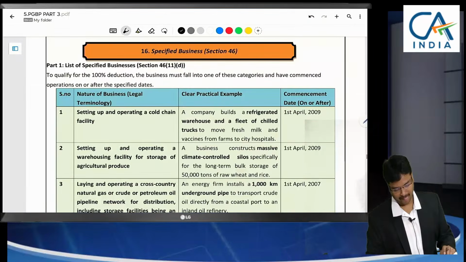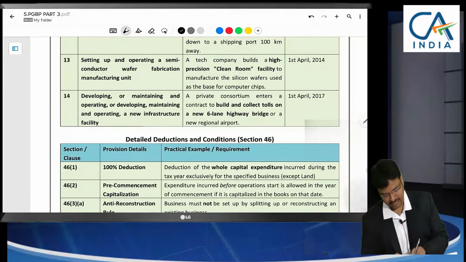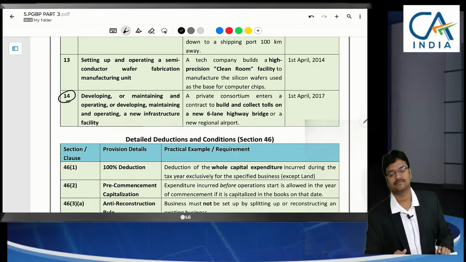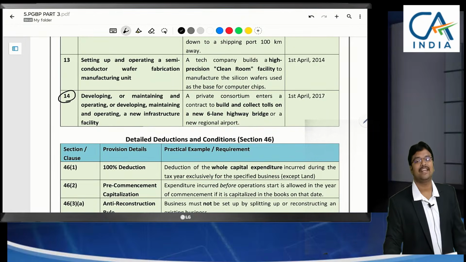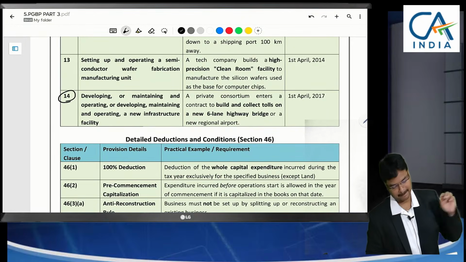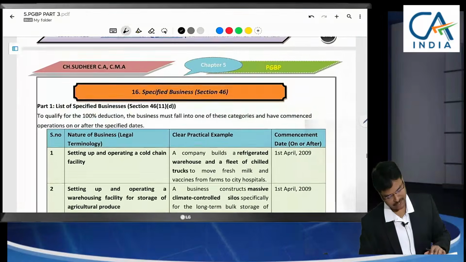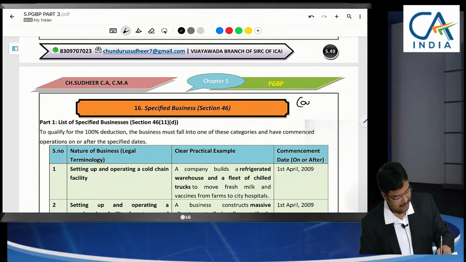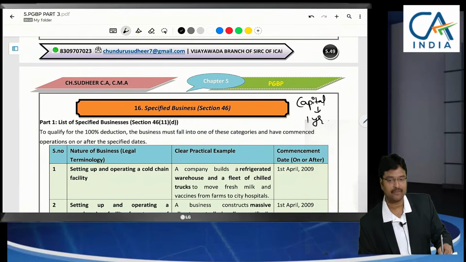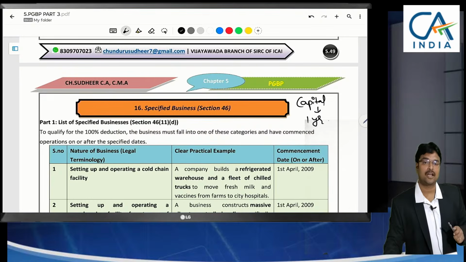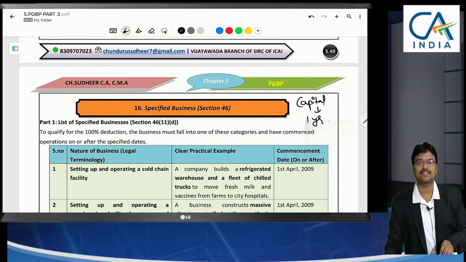Next, a list of 14 businesses was given. These businesses, what is the benefit? Capital expenditure you can claim in the first year itself. Among us, capital expenditure normally takes 4 to 5 years for absorption.